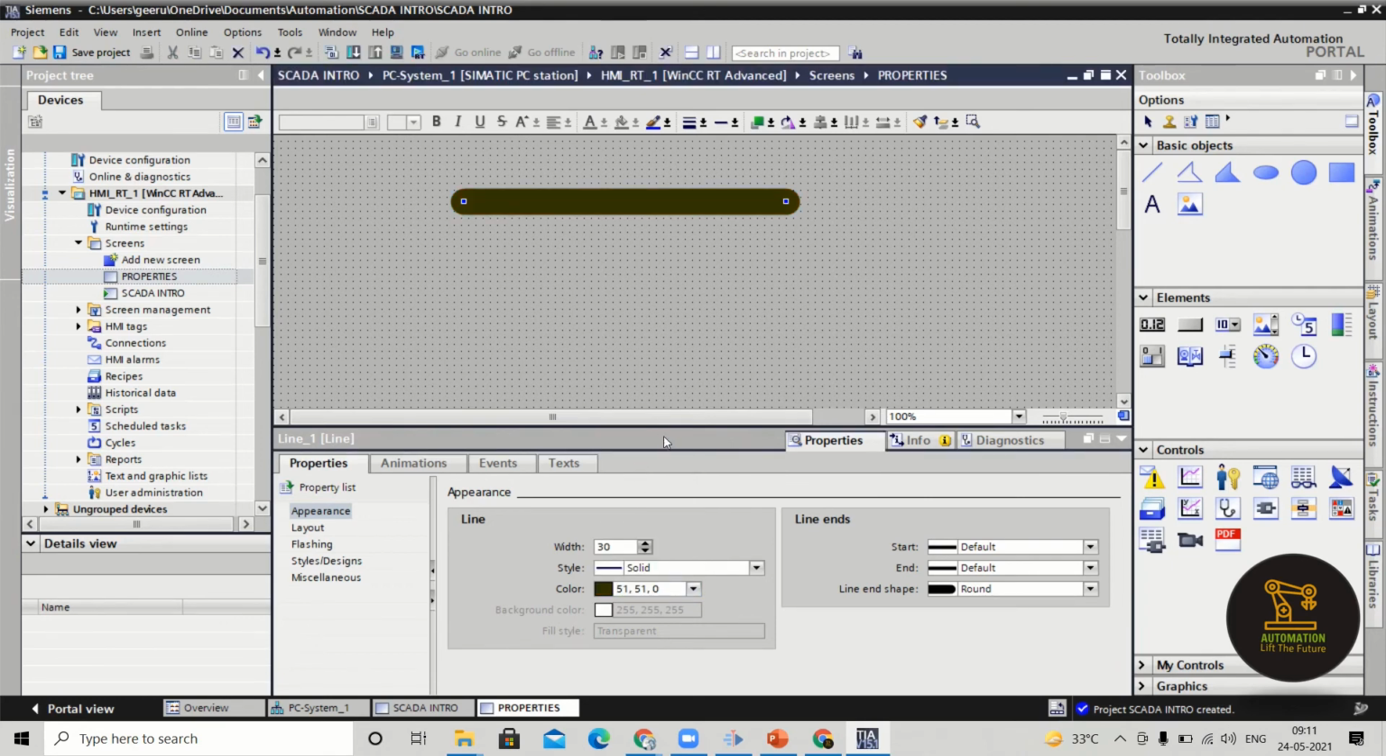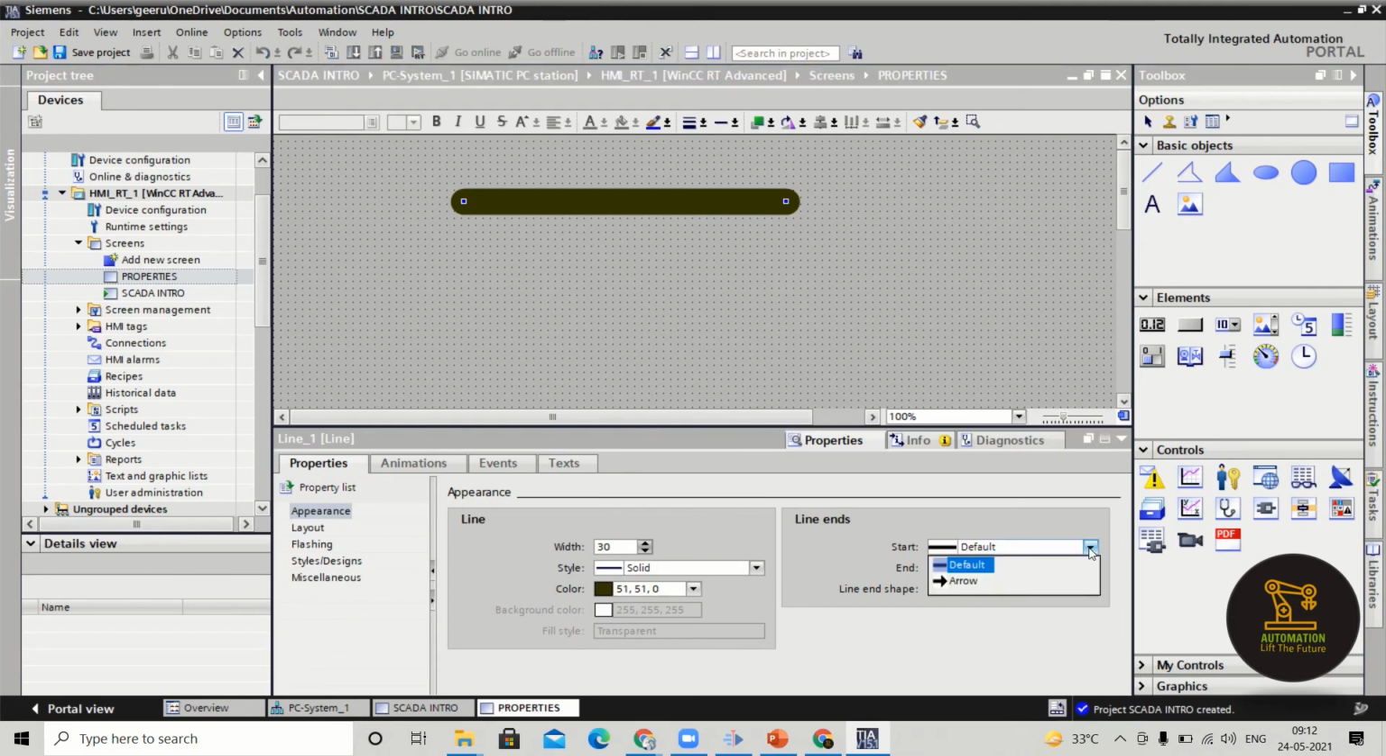Right? So I think this is clear. So line ends, it is completely about the ends. So ends is nothing but the first one and the last one. By default it was in the form of a normal one. So if you want to make it as an arrow, you can also do that.